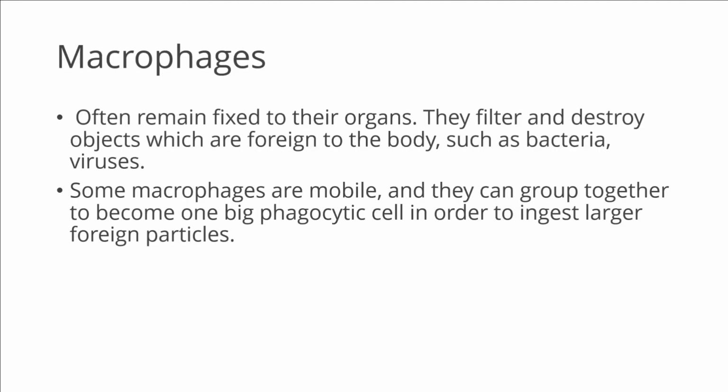Macrophages often remain fixed to their organs. They filter and destroy the objects which are foreign to the body, such as bacteria and viruses. Some macrophages are mobile. They can group together to become one big phagocytic cell in order to ingest large foreign particles. Sometimes the macrophages are fixed, present in a particular area such as the lymph nodes, and they filter and destroy.